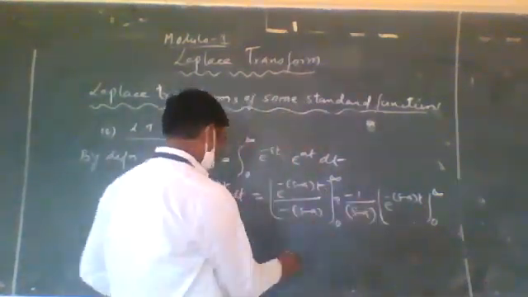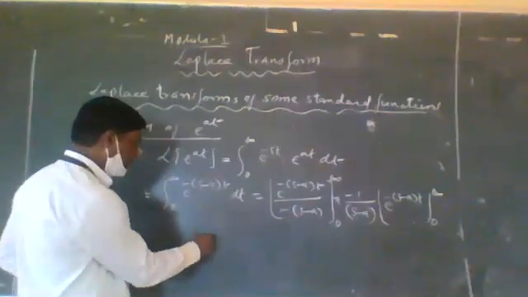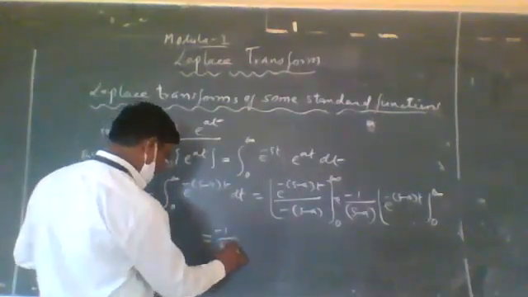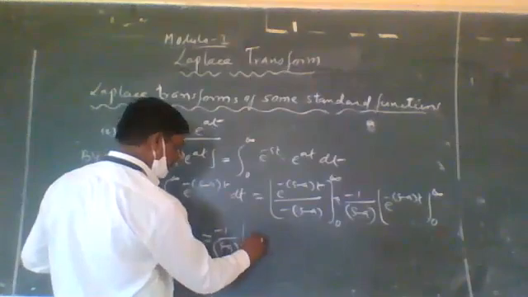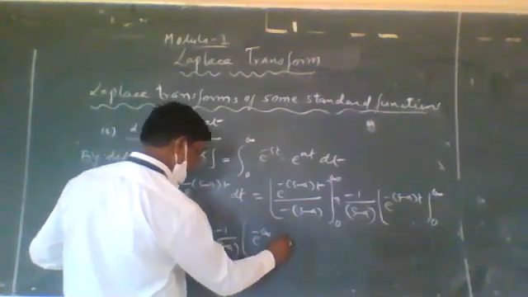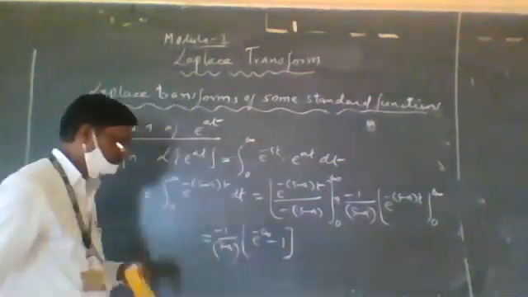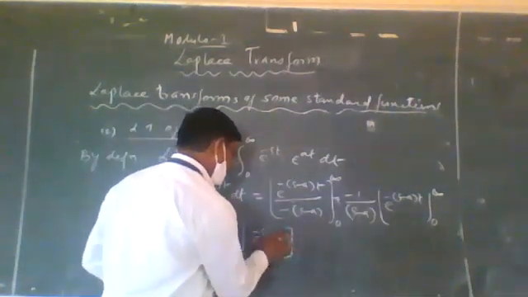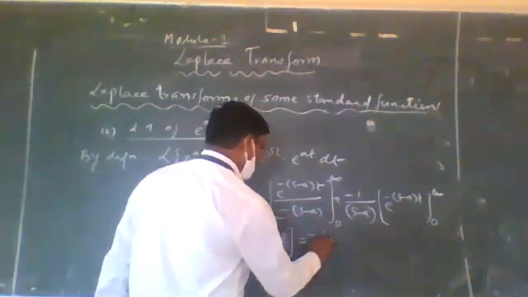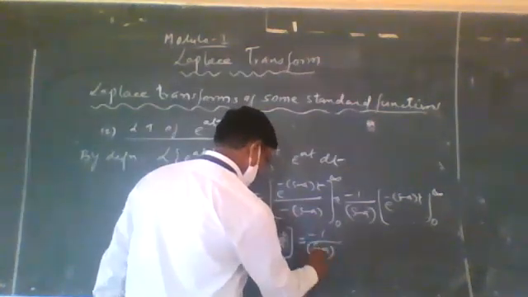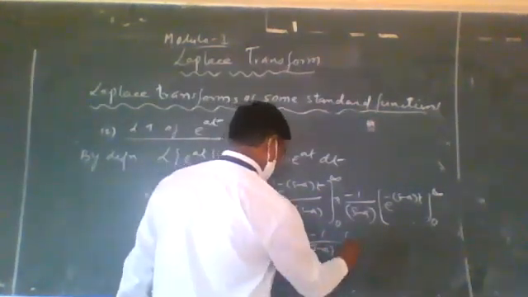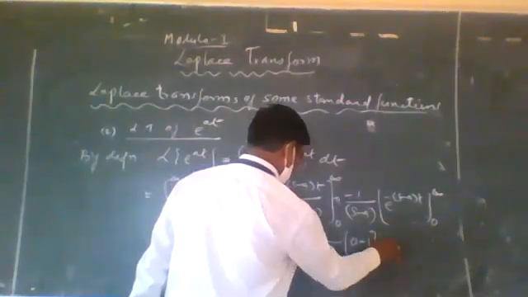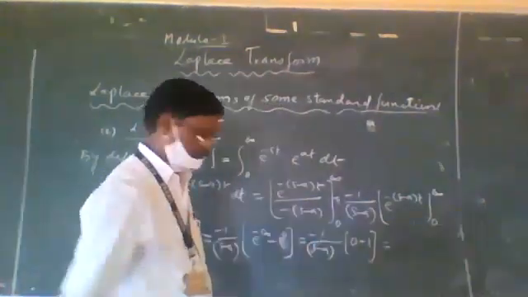That is equal to minus 1 divided by (s minus a) into bracket e raised to minus infinity minus e raised to 0, and e raised to 0 is 1. That is equal to minus 1 divided by (s minus a) into bracket 0 minus 1, and minus into minus becomes plus.